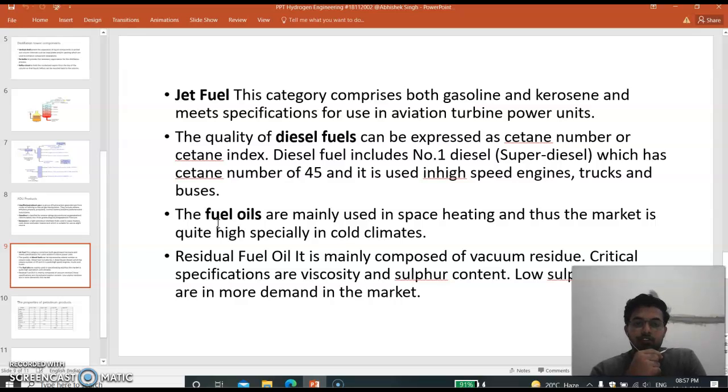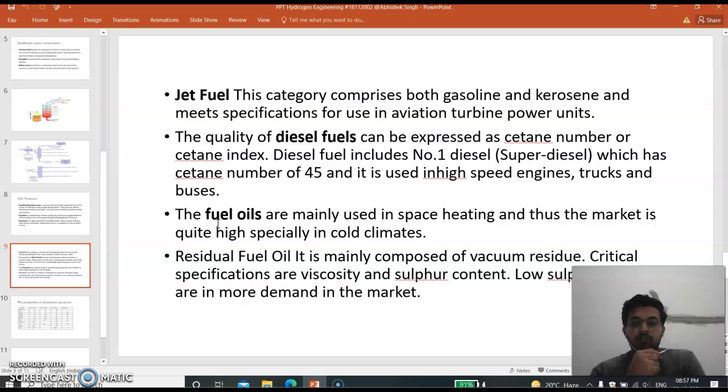The quality of diesel fuels can be expressed as cetane number or cetane index. Diesel fuel includes number 1 diesel, super diesel, which has a cetane number of 45, and it is used in high speed engines, trucks and buses.